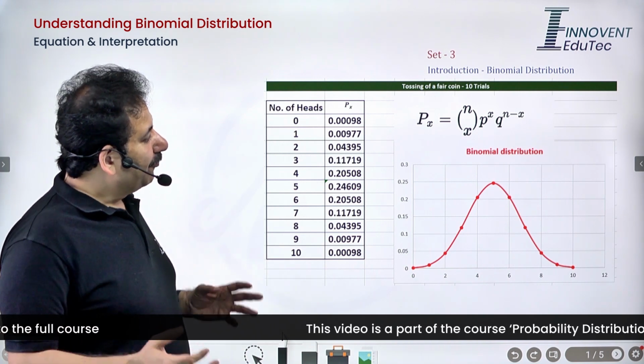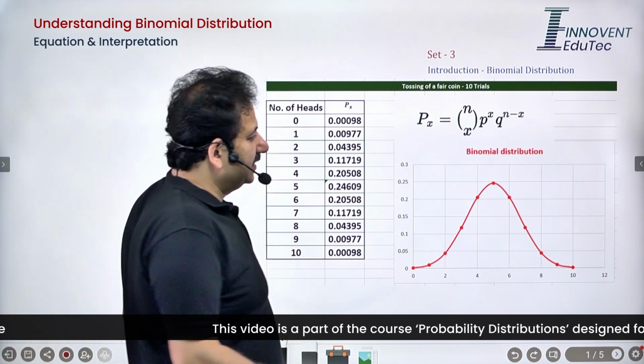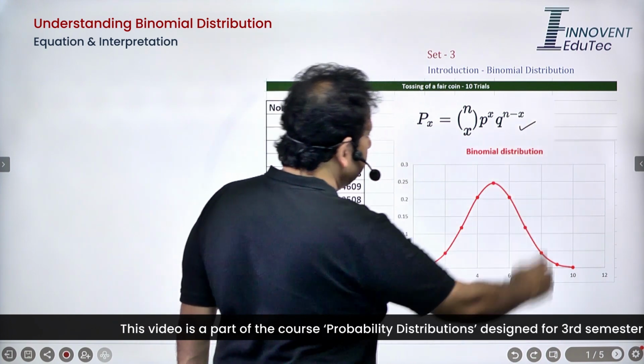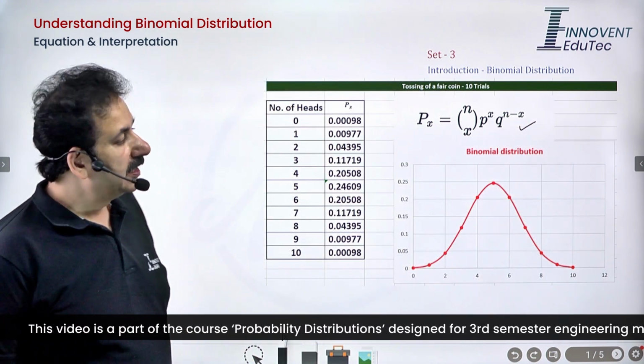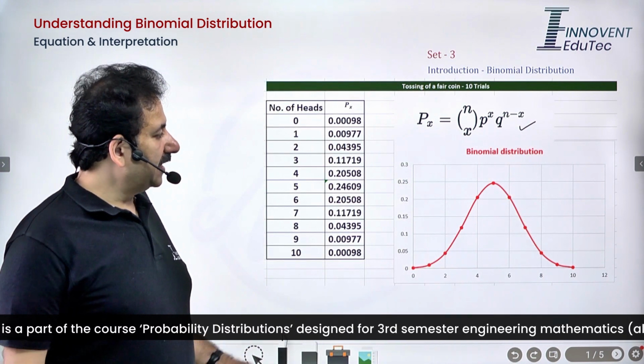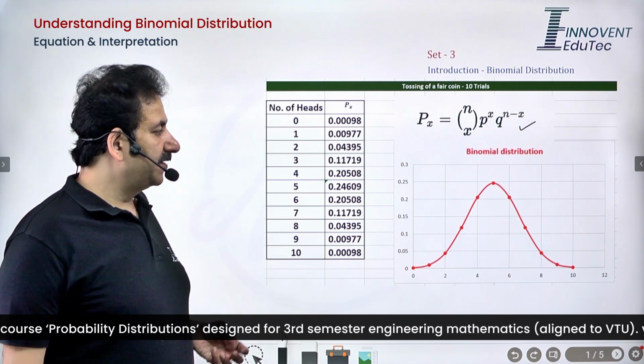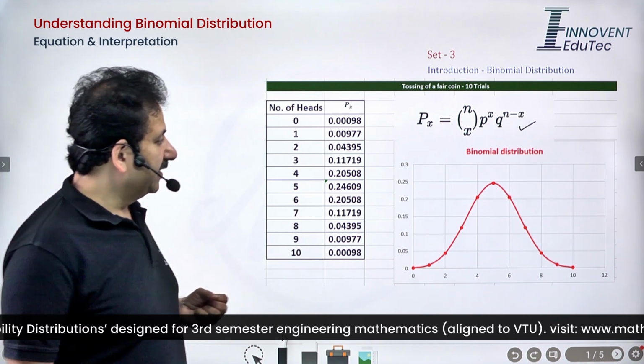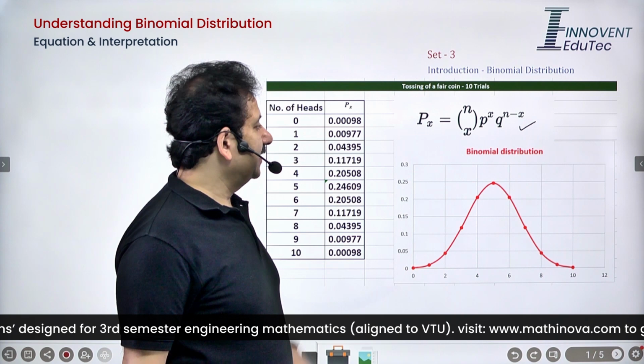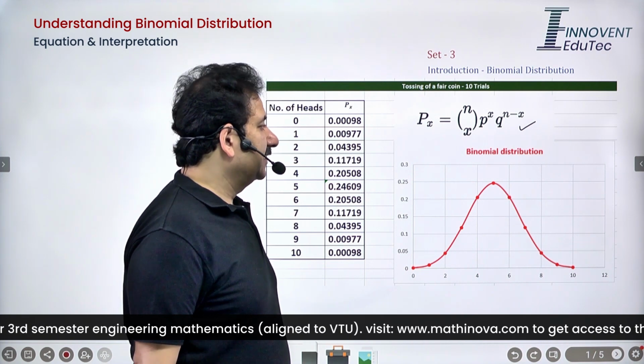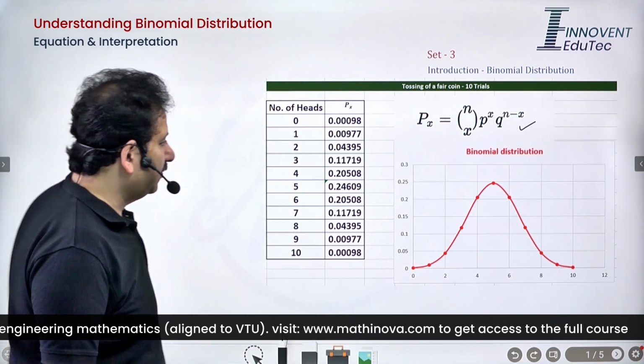One is familiar with this particular formula even at the plus one level, because when I say I want to calculate the probability of a particular event, let's say P(x), then that is given by this formula.